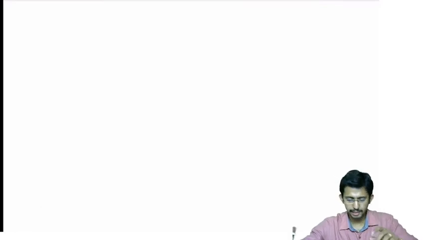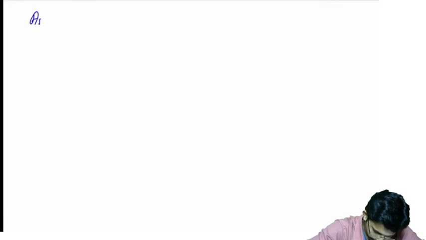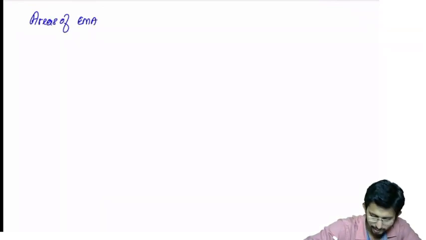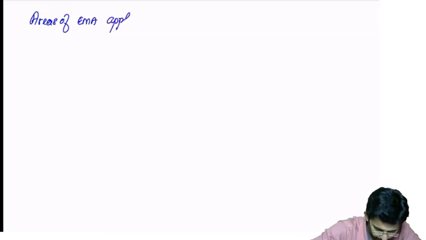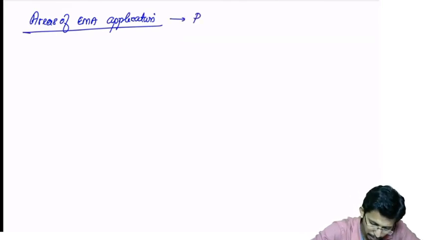Now the various areas of EMA application. Where do you apply this EMA? You have to apply this EMA in product pricing.